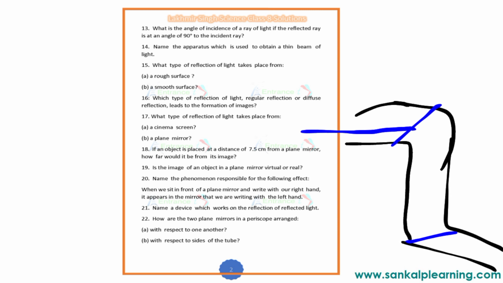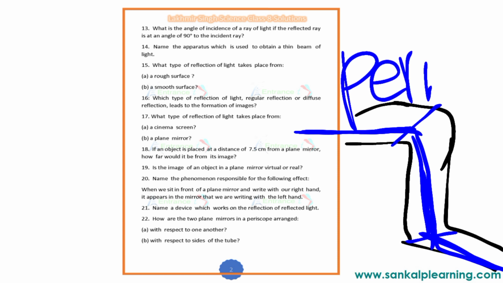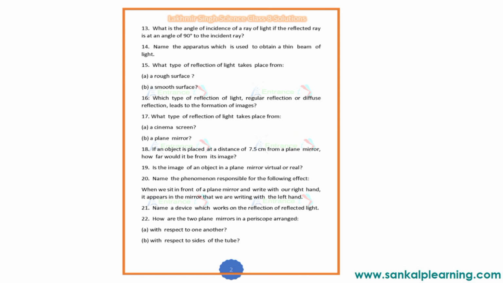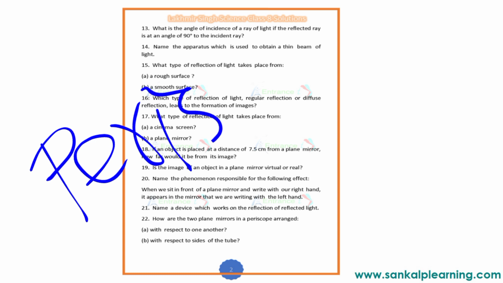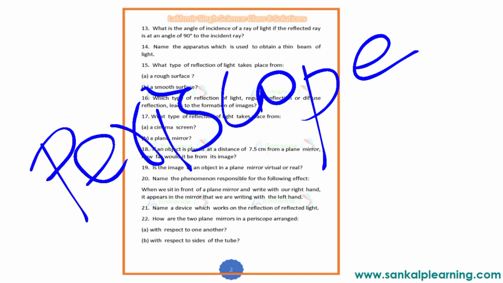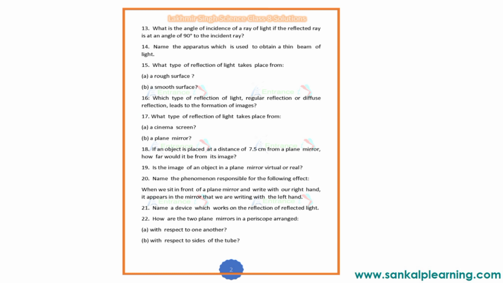The light gets reflected from one mirror, and that reflected light again acts as the incident light on the other mirror, and gets reflected again. So the device which works on the reflection of reflected light is a periscope.